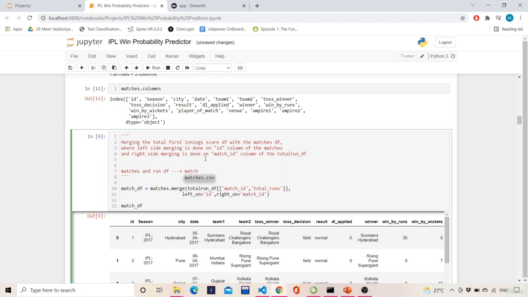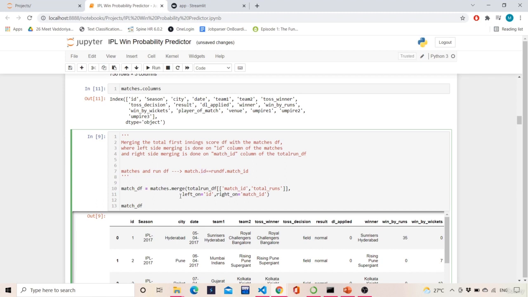If we try to write the SQL code for the join, it would be select star from matches, left join run df on matches.id is equal to run df dot match id. We do this, right? This is the right side column on which we are joining, and this is the left side column on which we are joining.